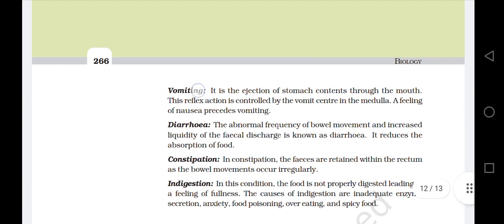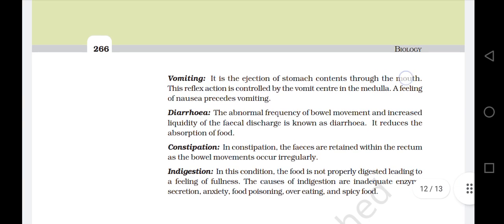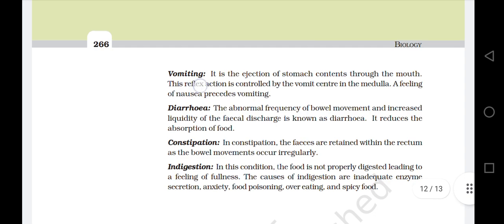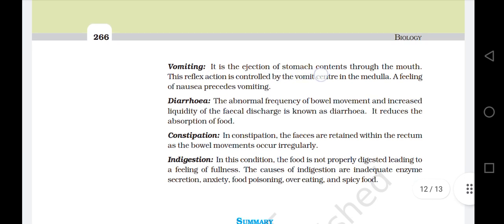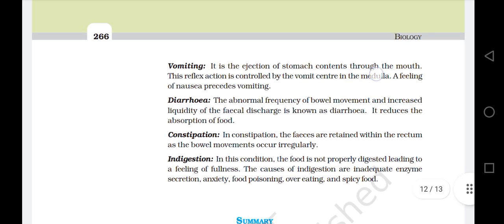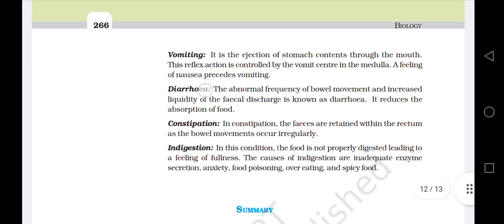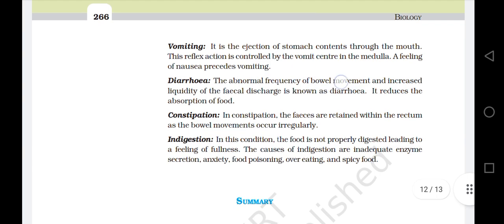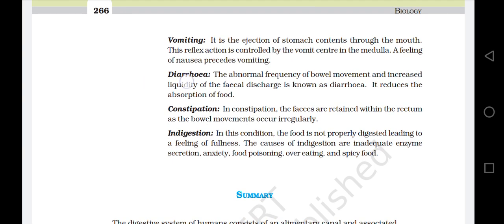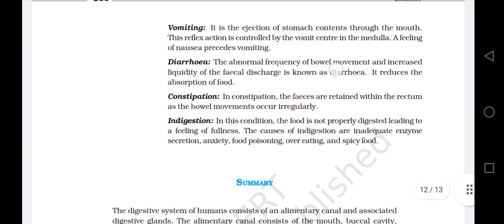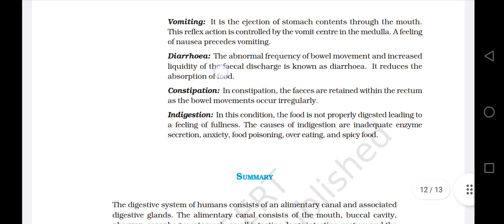Vomiting is the ejection of stomach contents through the mouth. This reflex action is controlled by the vomit center in the medulla. A feeling of nausea precedes vomiting. Diarrhea: the abnormal frequency of bowel movement and increased liquidity of the fecal discharge is known as diarrhea. It reduces the absorption of food.